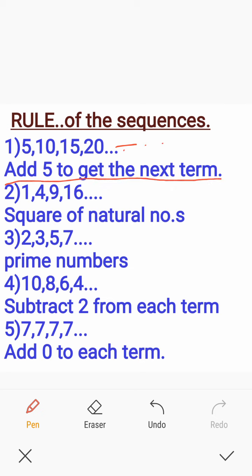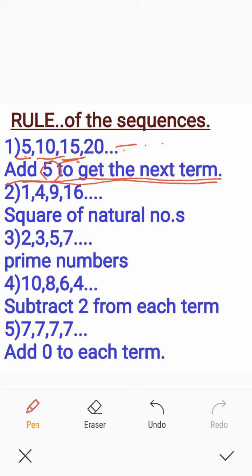Add 5 to get the next term. So the first number in the sequence is 5. To get the next number, we should add a 5 to it. To get the third number, again add 5 to the second number. To get the fourth number, add 5 to the third number. So, add 5 to get the next term is a rule.